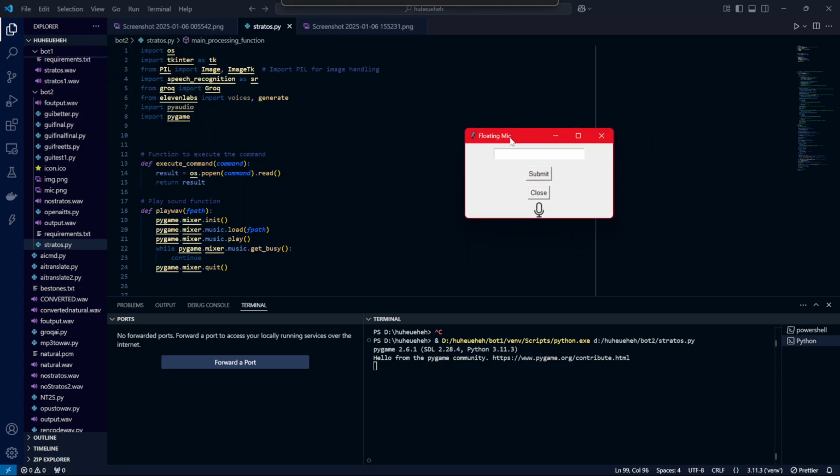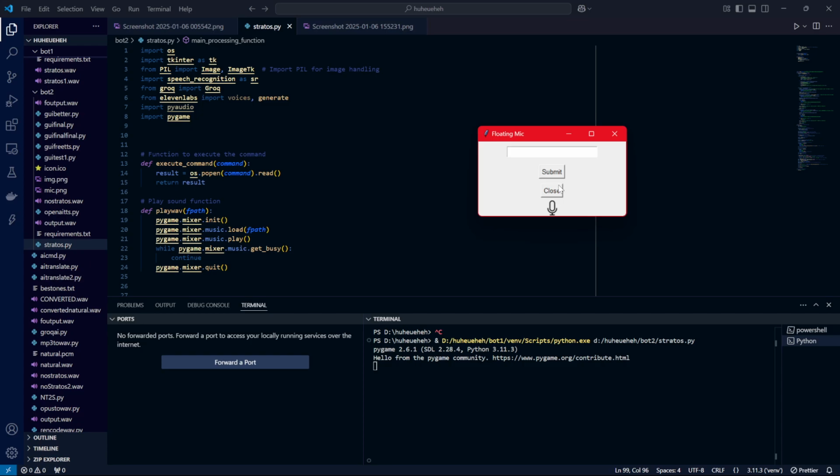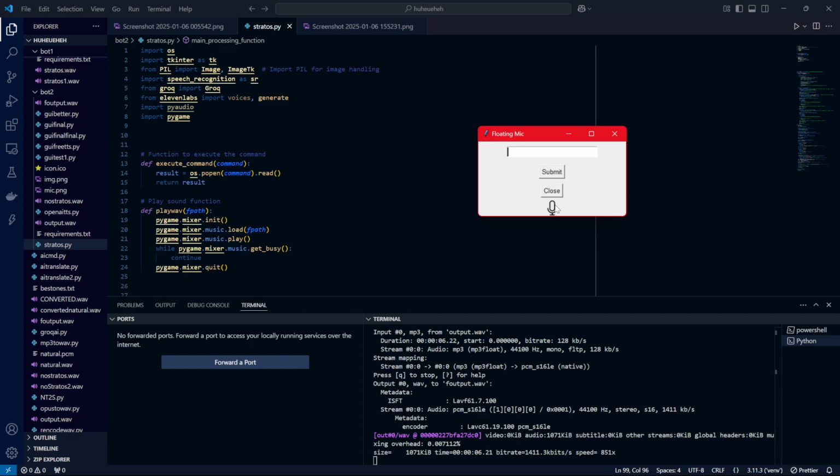As you can see, this is a pretty basic GUI. First it will take the text input from here, or it can also take the audio input. Let us try the audio input for now. I'll ask a question like, Stratos, what is the time? Stratos, what is the time right now? The time 1612 was displayed, indicating the current time in 24-hour format, 4:12 p.m. There you go. It is having a little bit of delay here, which I'll try to fix in upcoming phases,